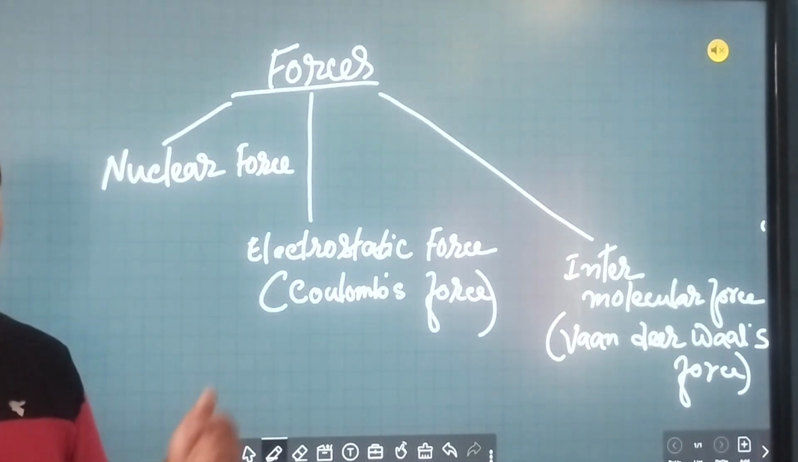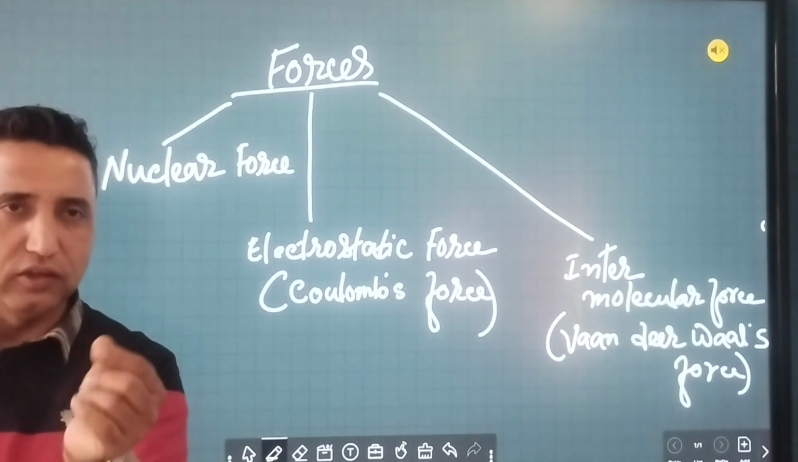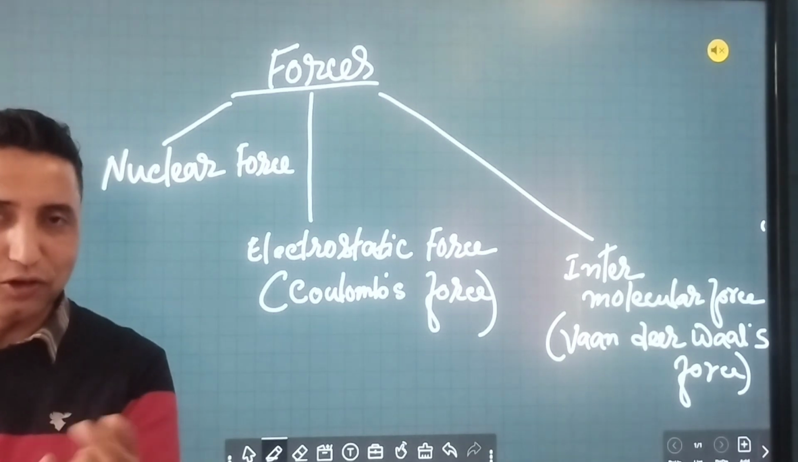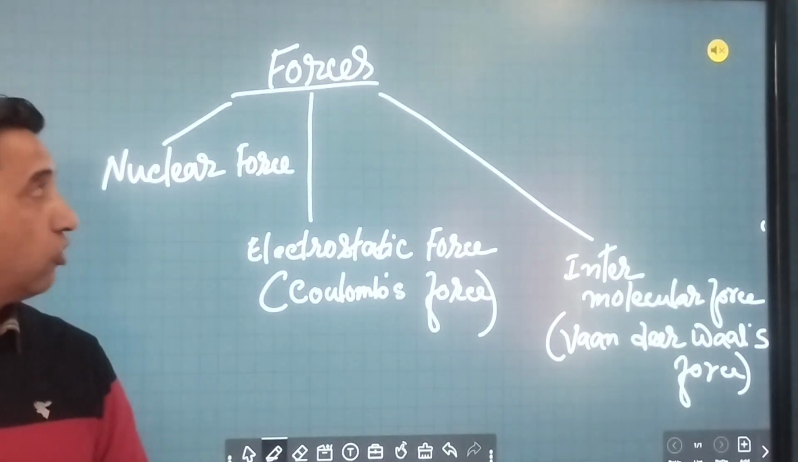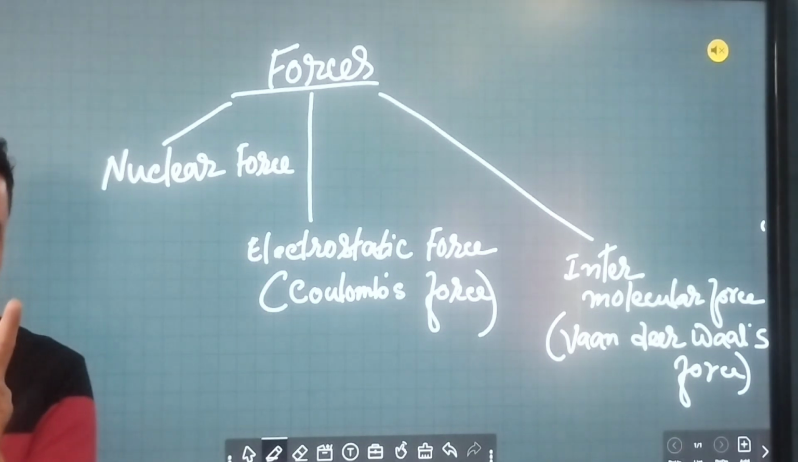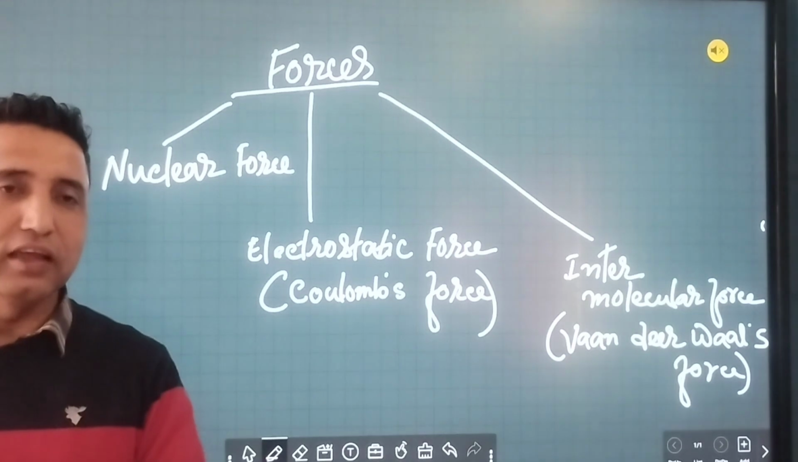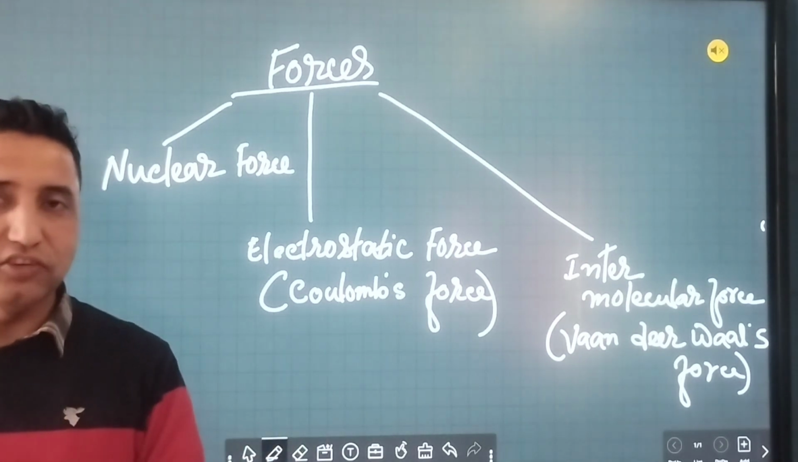Let's talk about force. What do you mean by force? Force means adhesive. You used to use gum, Fevikwik. This type of gum, adhesive, is called force. There are two types. One is seen, one is unseen. Seen is Fevikwik, you can say. What is unseen?